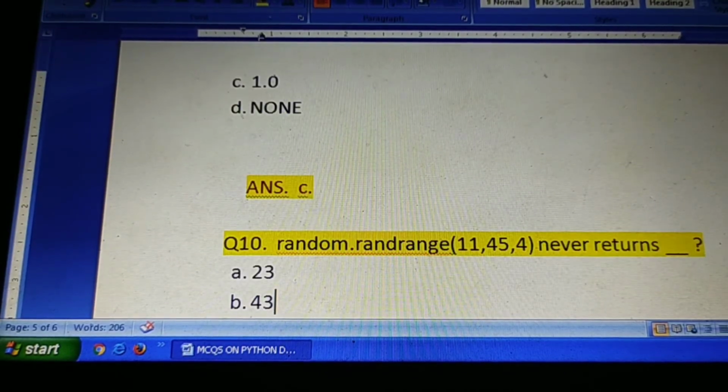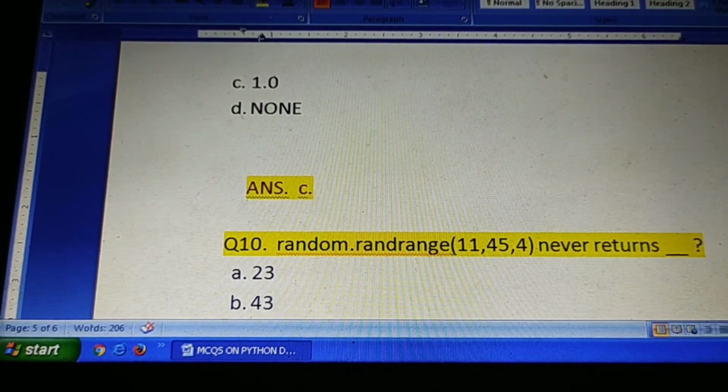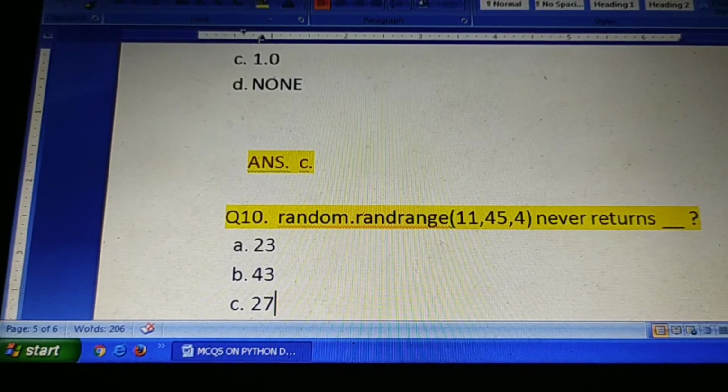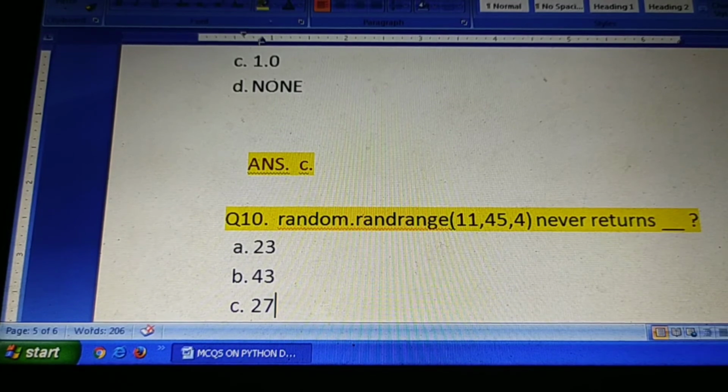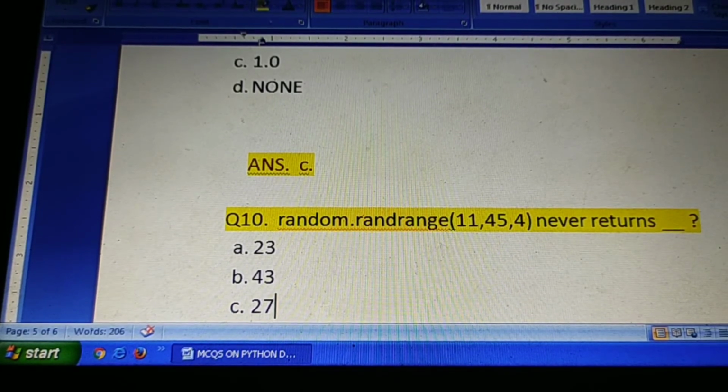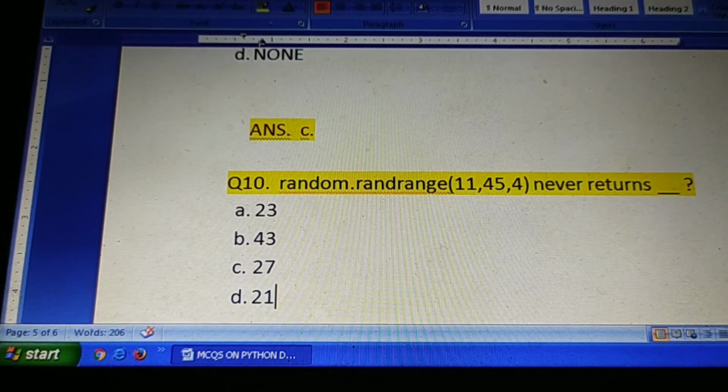Okay, question number 10. This is also a library function. random.randrange(11, 45, 4). You know the syntax. 11 is the beginning value, 45 is the ending value, and 4 is the increment value. It's a very tricky question. Four options are given, and the question is which of these randrange never returns.